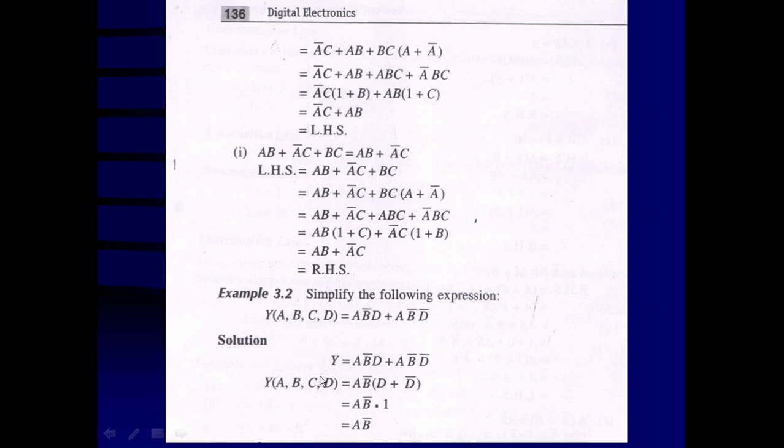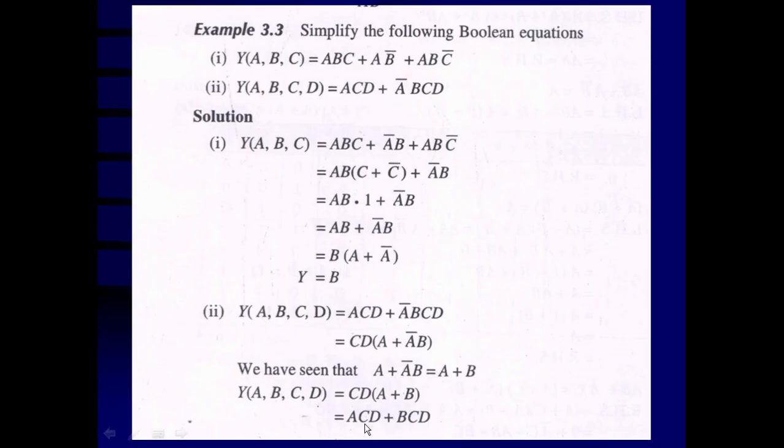So we can utilize Boolean laws and theorems to simplify this. Y is equal to A B bar D plus A B bar D bar. Here A B bar is going to be common, inside the bracket D plus D bar, and a variable ORed with its complement results in 1. So this is equal to AB bar dot 1, and that is equal to AB bar.